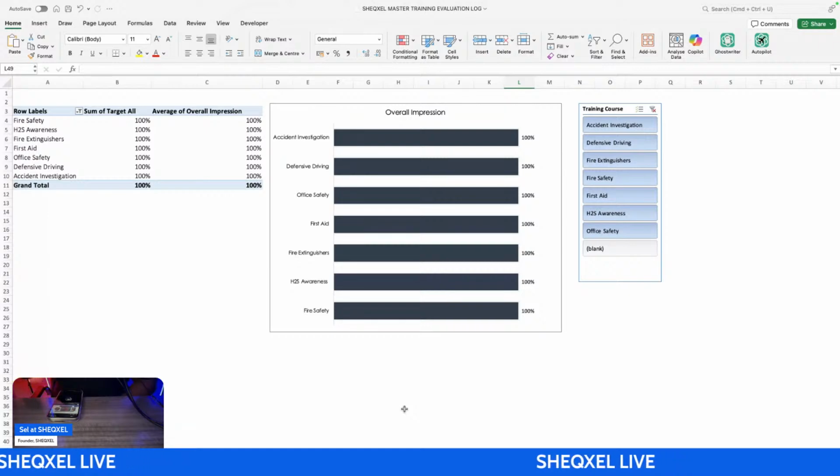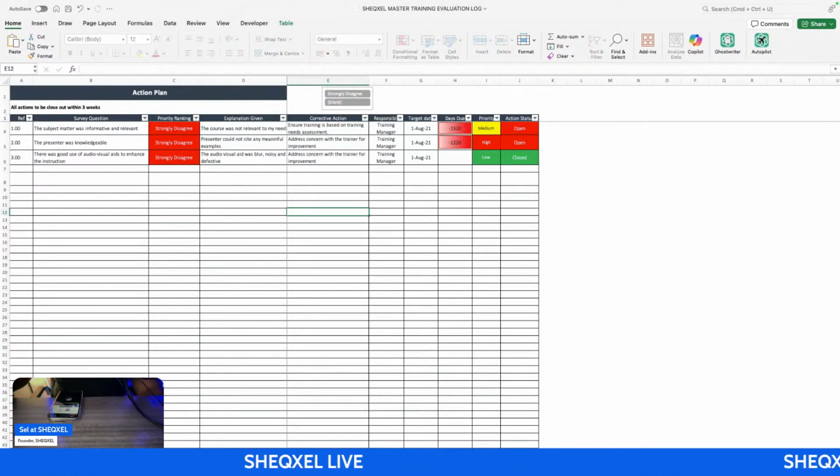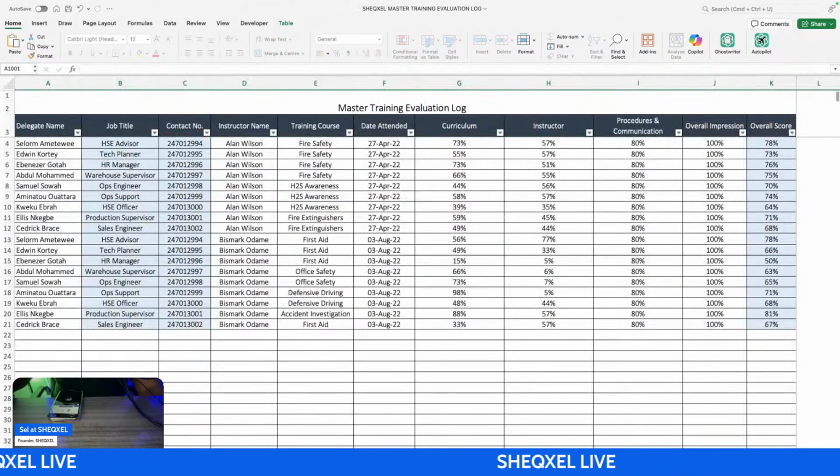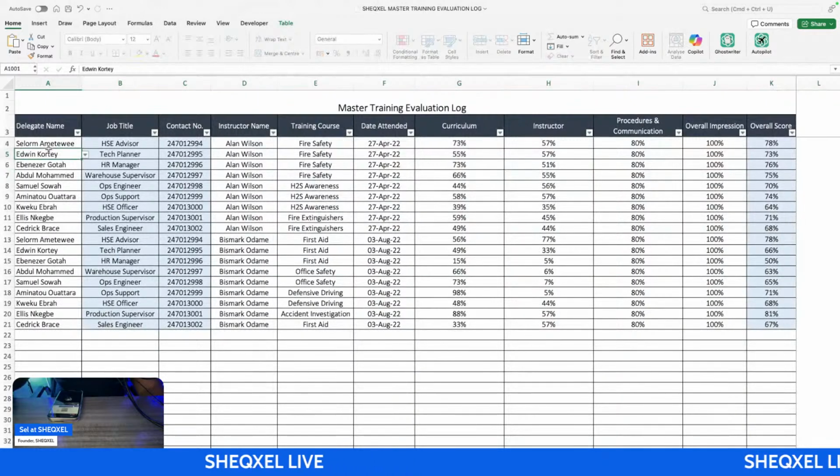how this improves worker competence. You can use this template. Okay, so if you want to make sure that all the entries that we are making here, they are showing on the dashboard, take note that you always have to go to the data tab and refresh all. So we're going to do exactly that, right?